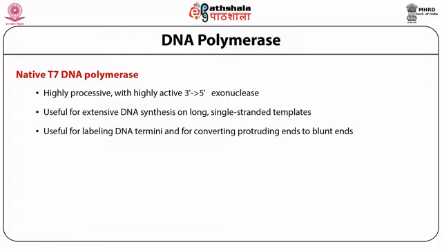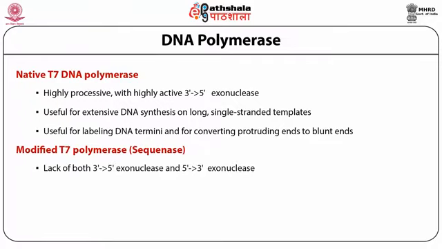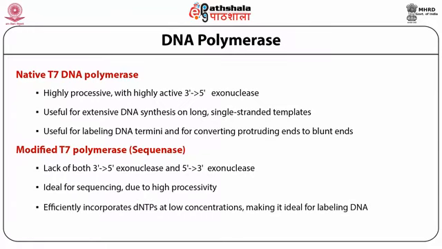The other polymerase is the modified T7 DNA polymerase, also known as Sequenase. This enzyme lacks both 3' to 5' exonuclease and 5' to 3' exonuclease activities. It is ideal for sequencing. Due to high processivity, it efficiently incorporates dNTPs at low concentration, making it ideal for labeling DNA.